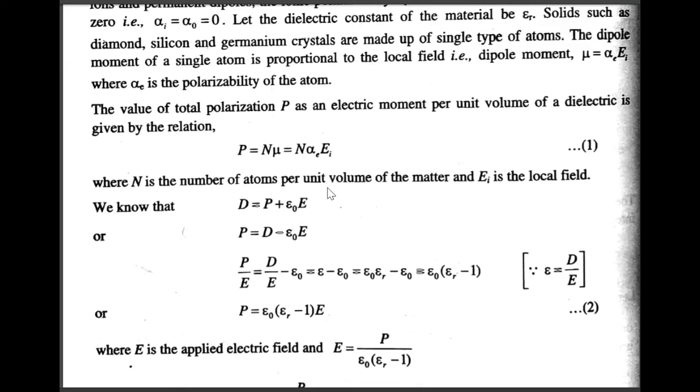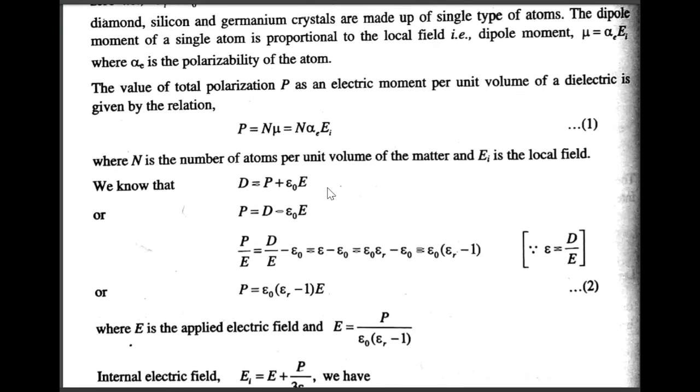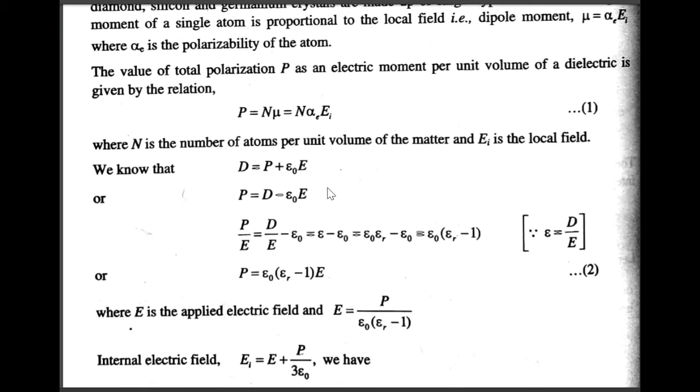Solids such as diamond, silicon, germanium, etc., even mica, are made up of a single type of atoms. They do not contain molecules or positive and negative ions like sodium chloride or ammonium chloride, etc. The dipole moment of a single atom is proportional to the local field.